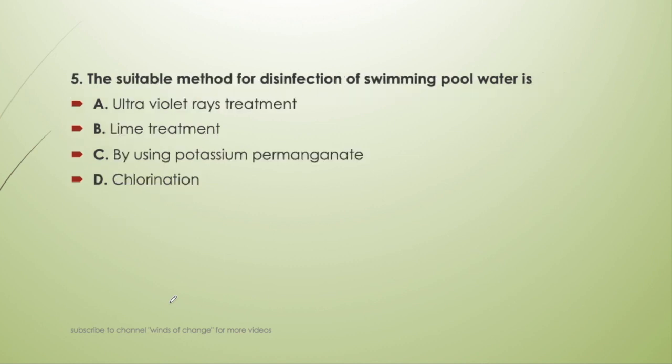Next question: the suitable method for disinfection of swimming pool water is ultraviolet rays treatment, lime treatment, potassium permanganate treatment or chlorination. So all these methods can be used in a swimming pool. Mainly chlorination can be done, lime treatment cannot be done, and potassium permanganate is also of no use. But ultraviolet treatment is a natural phenomenon, so it can be very useful for disinfection. So the answer will be A.